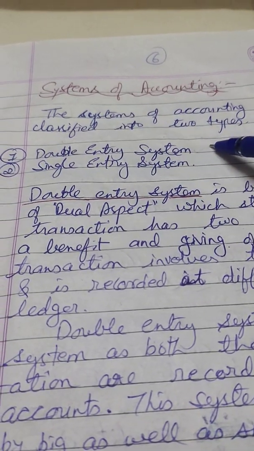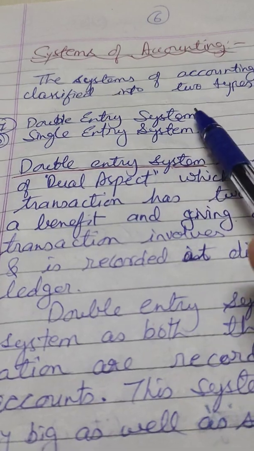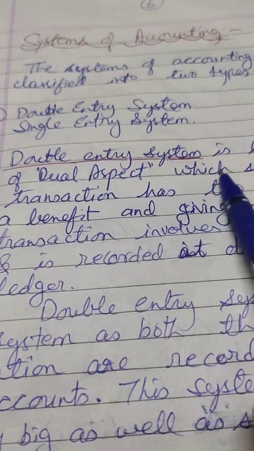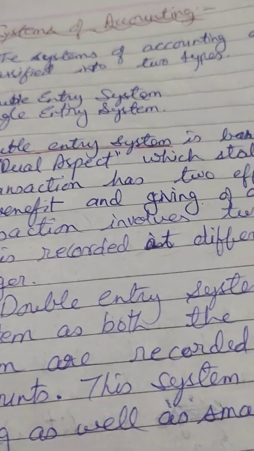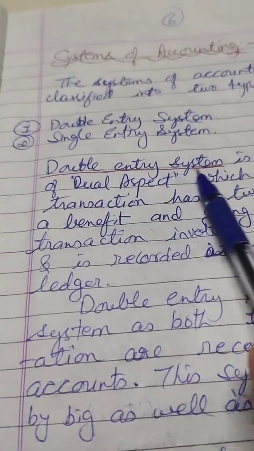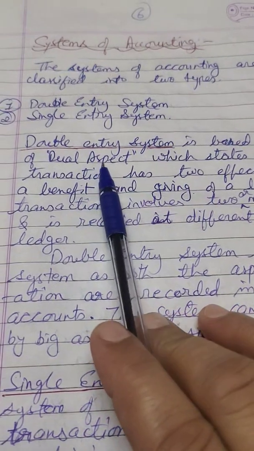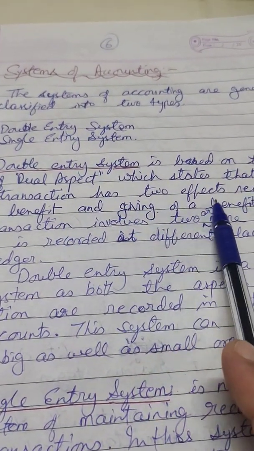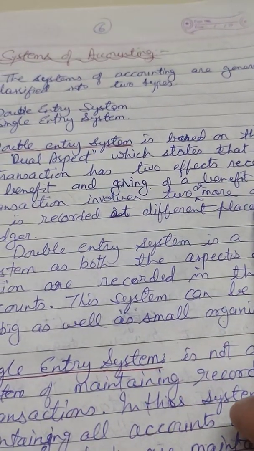We are using double entry system in accounts. Okay, this is the main system. So what is double entry system? We have studied dual aspect concept, and double entry system is based on dual aspect. Double entry system is based on the principle of dual aspect, which states that every transaction has two effects: receiving of a benefit and giving of a benefit.